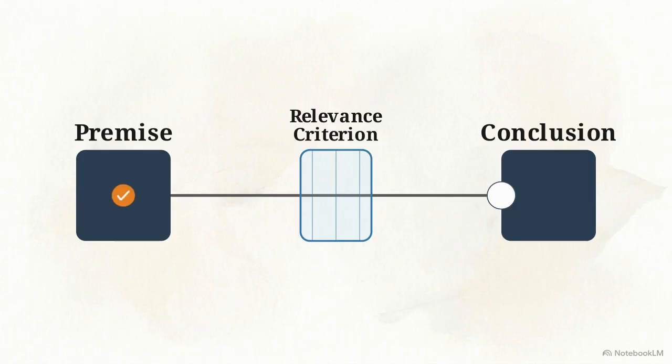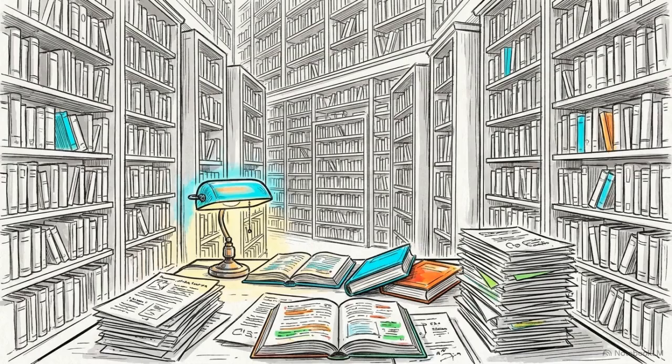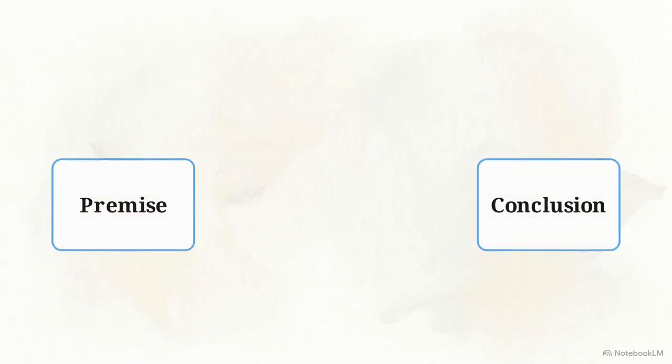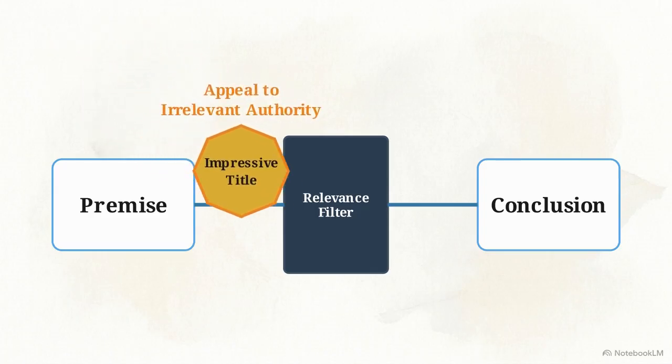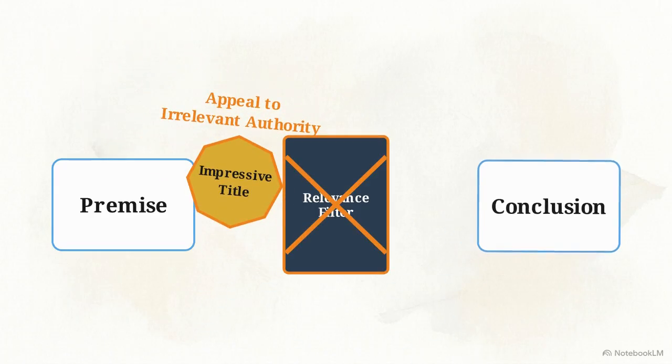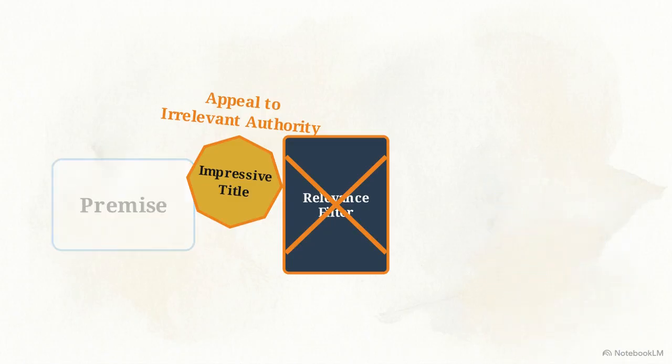If a premise contains verifiable evidence bearing directly on the claim, it passes through, locking into the conclusion to form a valid structural bond. Building a case with hard facts requires intensive research. To bypass this effort, an arguer will frequently drop an impressive title into the premise, substituting prestige for actual evidence. This specific error is the appeal to a relevant authority. Relying on an unqualified expert triggers the filter and completely shatters the link.